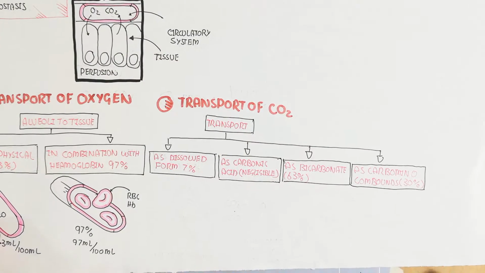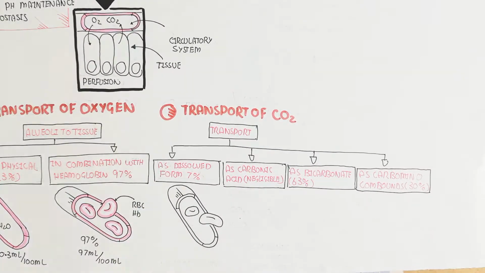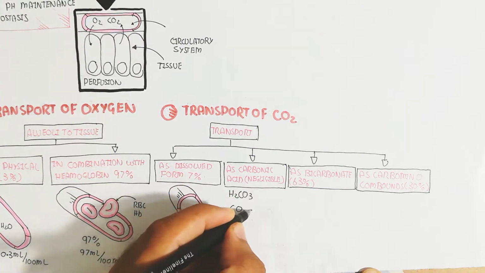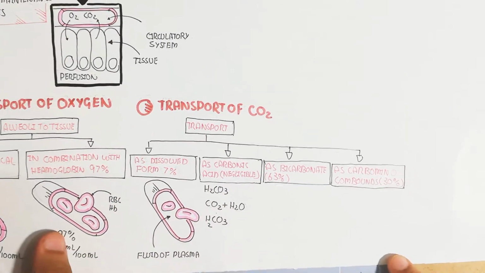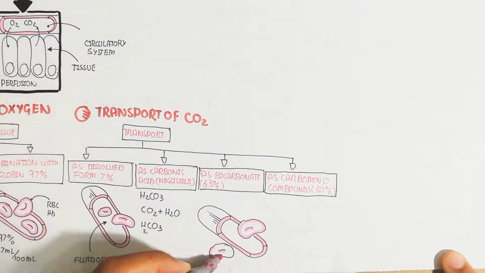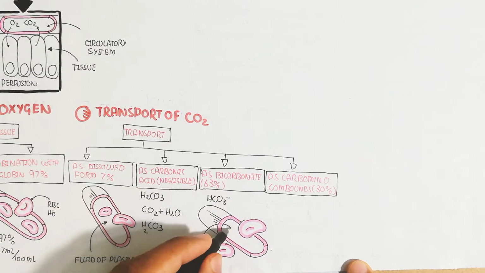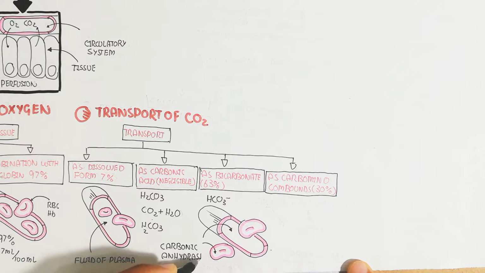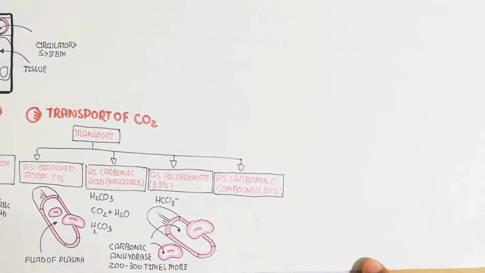So what is this? This is basically the fluid of plasma present in the blood circulatory system, except the red blood cells and white blood cells. Here is the carbonic acid, where carbon dioxide and water dissociation and association into carbonic acid occurs, which is negligible.